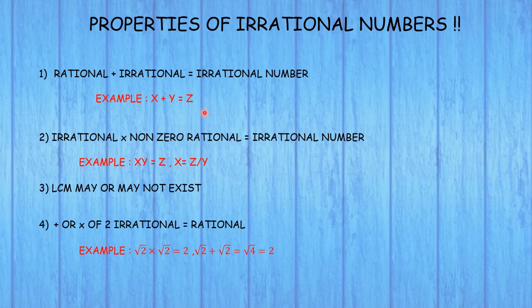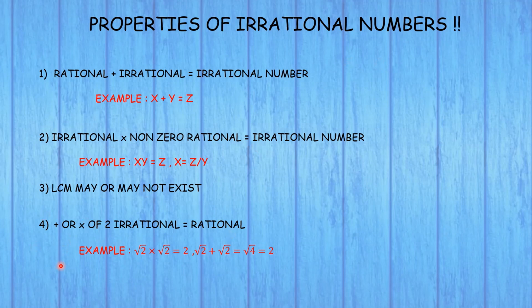The third property is that LCM may or may not exist. We know LCM is the least common multiple. Whenever you take the least common multiple of two irrational numbers, the LCM may or may not exist. I insist you check this property yourself. Take any two irrational numbers, put them on paper and try finding their LCM. You will observe that the LCM of those two irrational numbers may or may not exist.